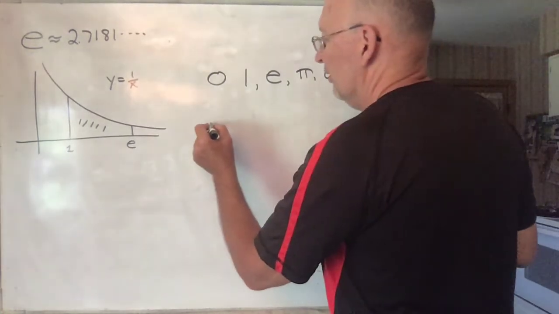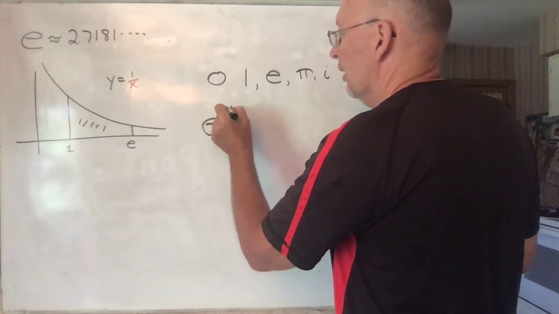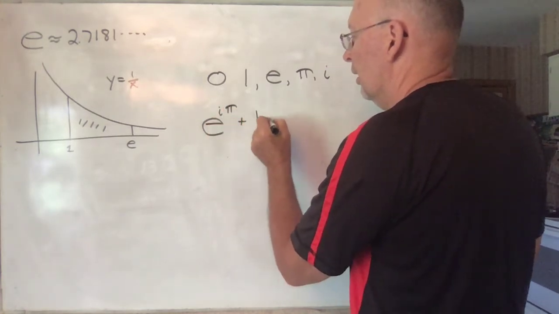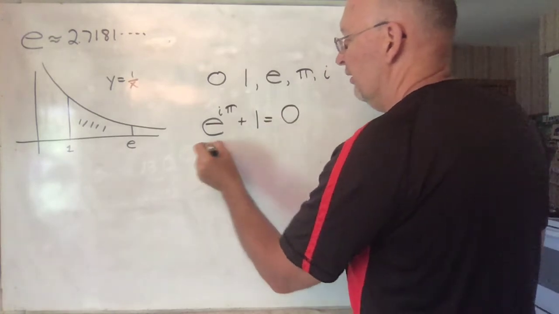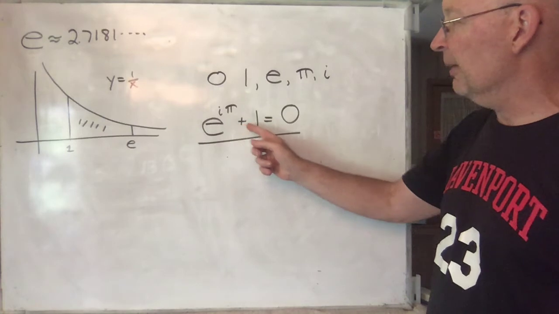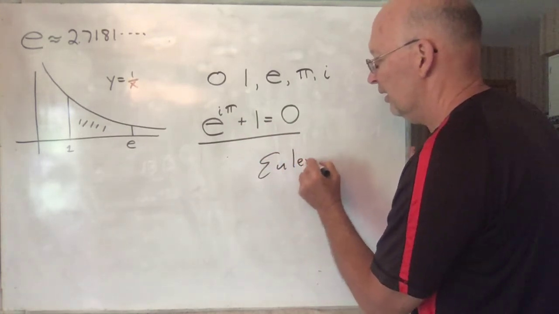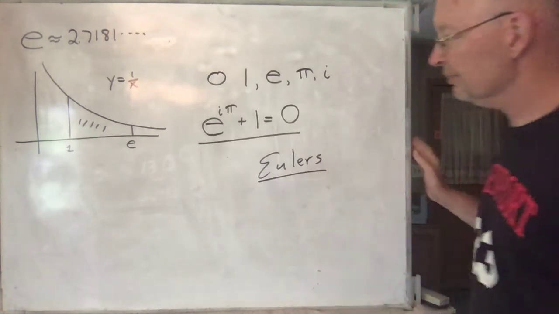And it turns out that there's one equation which relates them all together. There it is right there. e to the i times pi plus 1 is equal to 0. This is called Euler's equation. That's the way you spell Euler's.